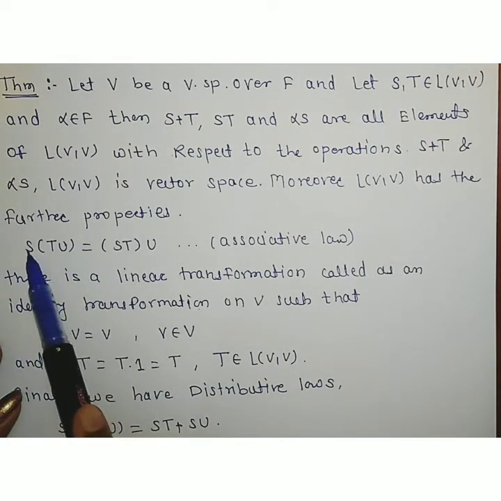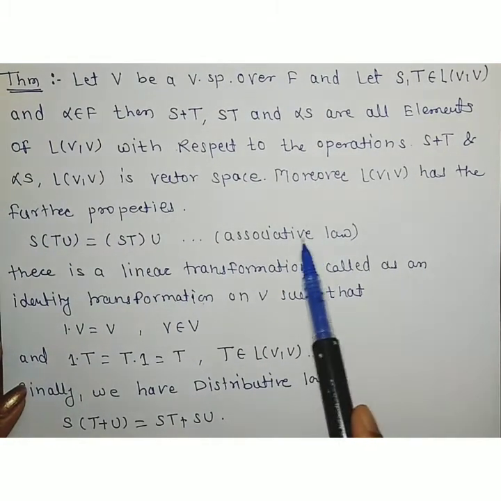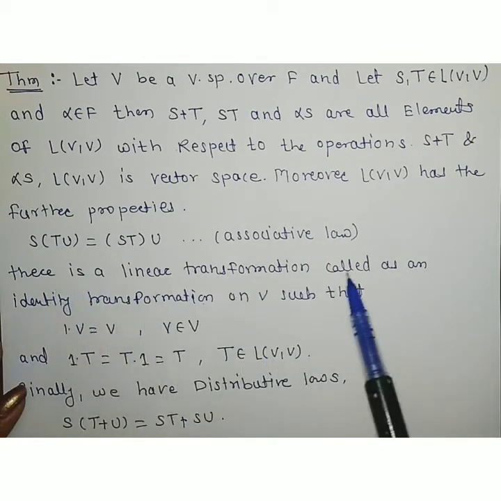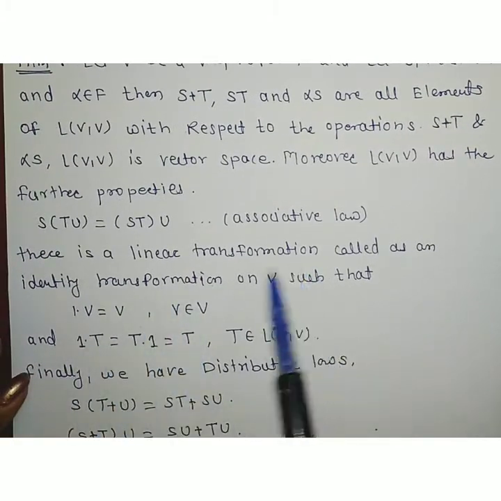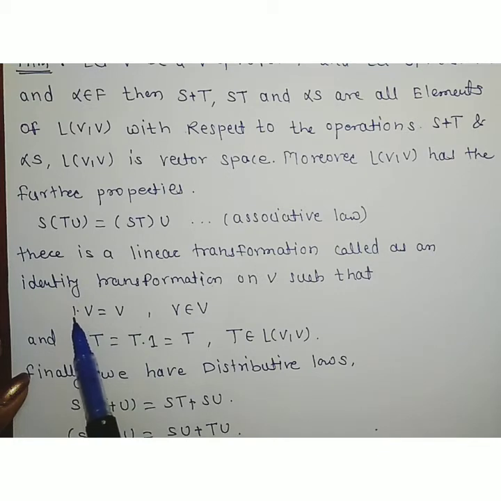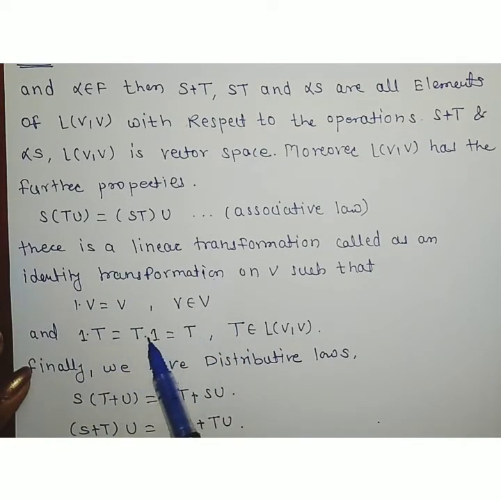The first property is S(TU) is equal to (ST)U, which is the associative law. Then there is a linear transformation called the identity transformation on V, defined by 1(v) is equal to v, where v is any element of the vector space V, and 1 into T is equal to T into 1 is equal to T. That is, 1 is the identity transformation, given by the property 1T = T1 = T, the transformation T itself, where T belongs to L(V,V).